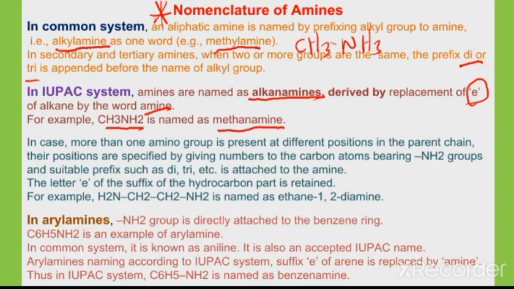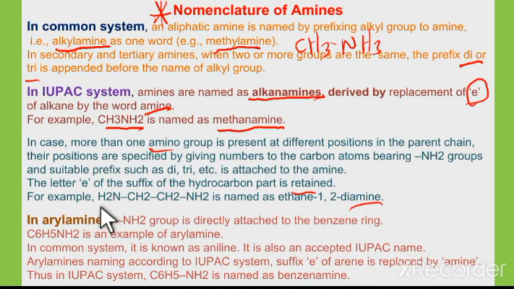In case more than one amino group is present, we need to use the parent carbon chain first. In this case, the E at the end of the alkane is retained, and we mention the position of the amino groups in the parent alkane chain. After that we write di or tri, depending upon the number of same amino groups, and after that we write amine.